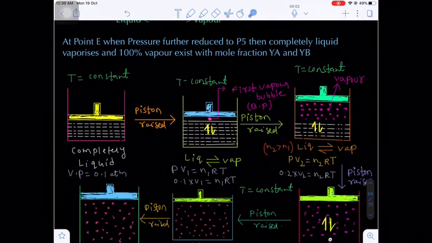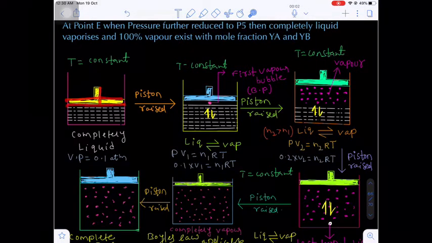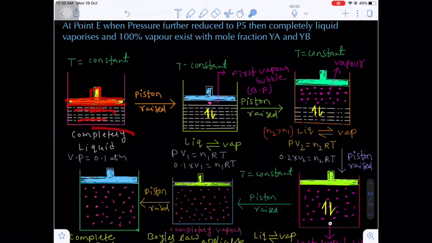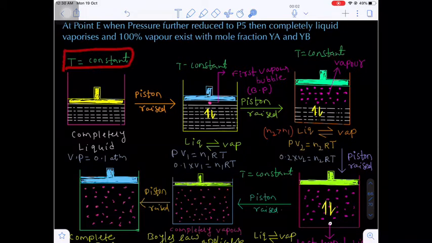Now here is some important diagrammatic representation of this bubble point and dew point. First of all, we are taking some liquid in a closed vessel with a freely movable piston. This liquid is completely liquid. There is no vapor. Now the vapor pressure of the liquid, let's suppose, is 0.1 atm. The temperature throughout the process we are taking as constant.